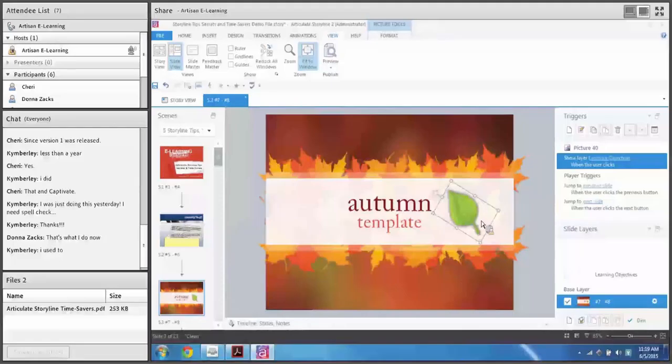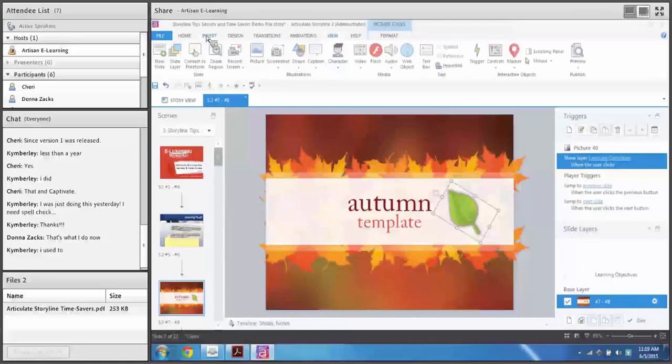And so, if we want to replace this leaf, I could delete it and go to Insert and find a new picture and insert a new picture. But can anyone tell me, just type into chat, what would be wrong with me doing that? By deleting the picture and inserting a new one, what risks am I running by doing that? Does anyone have any thoughts on that?